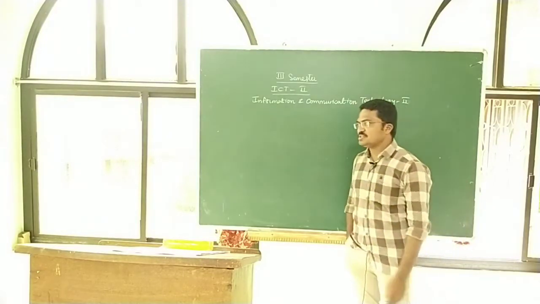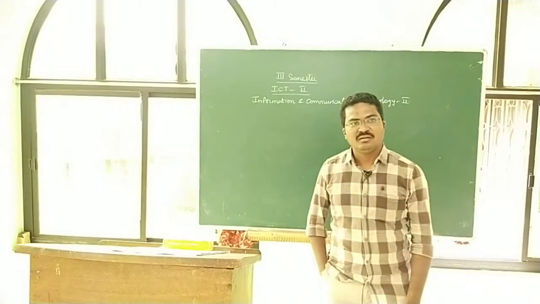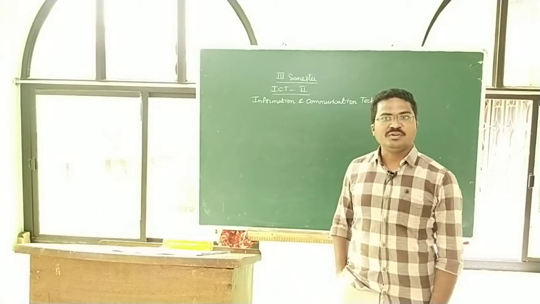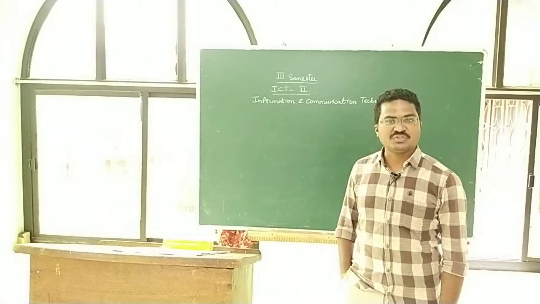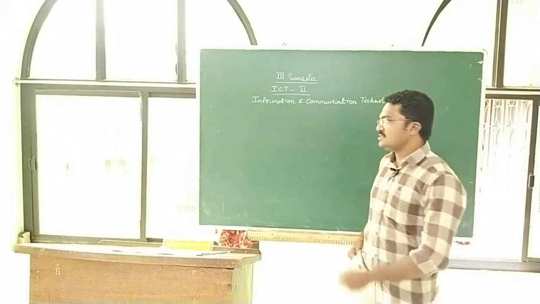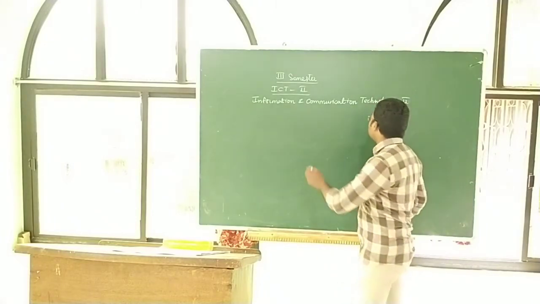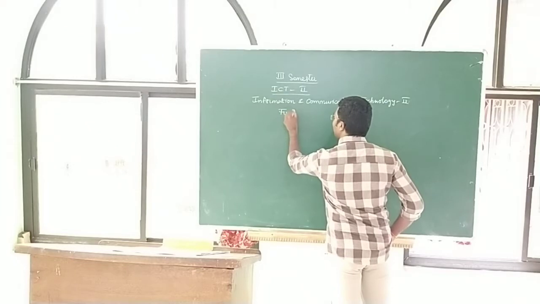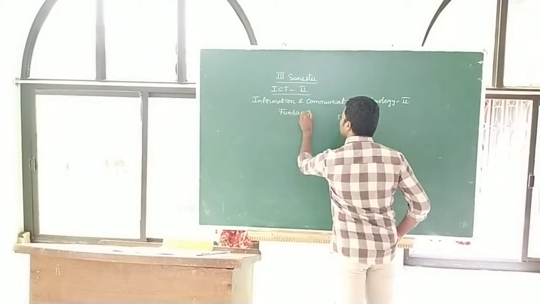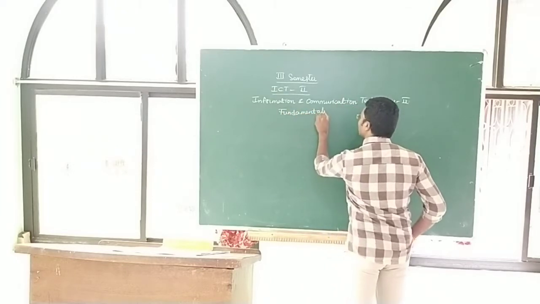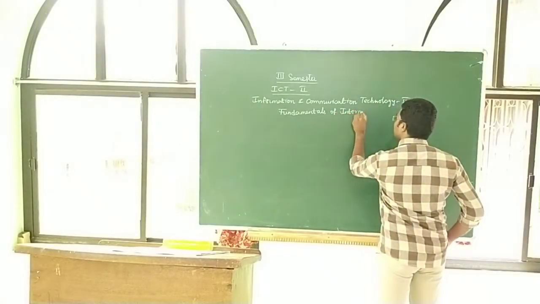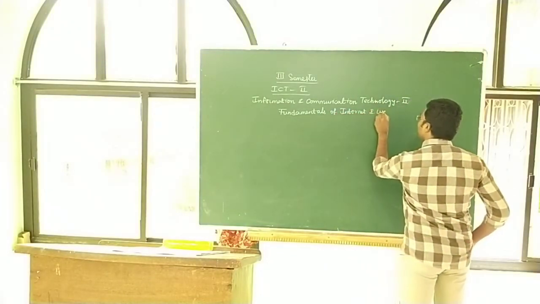Actually in second semester ICT 1 is there, and the paper title is Computer Fundamentals and Office Tools. But this semester in Information and Communication Technology 2 we learn about fundamentals of internet and web tools.